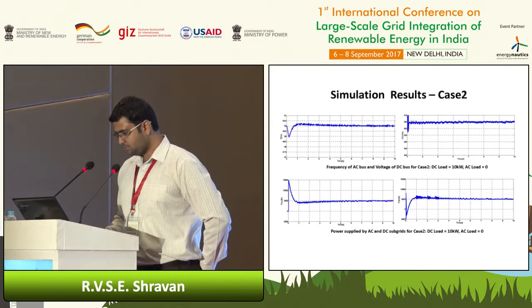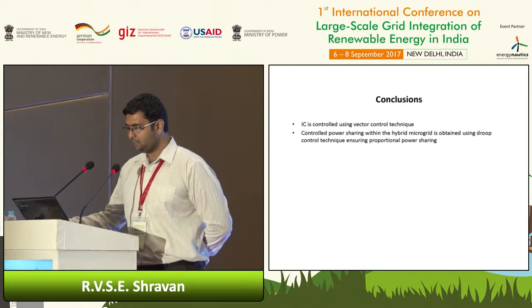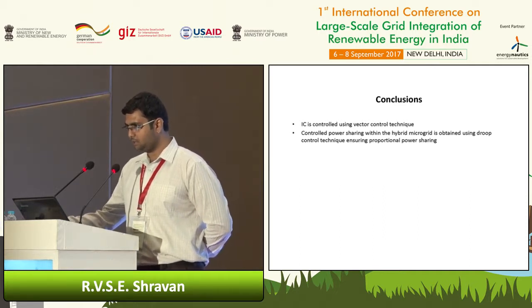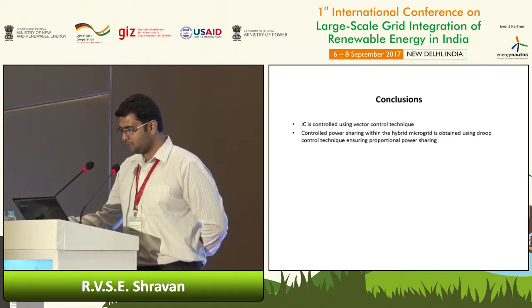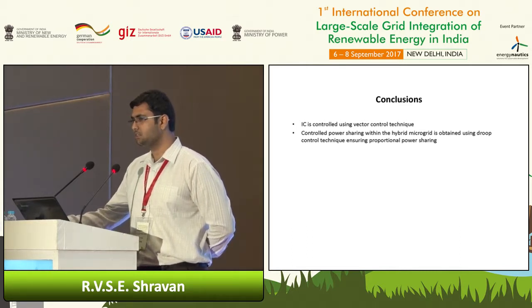So finally, the conclusion. We are able to control the converter using the vector control technique, and according to the power ratings of the subgrids, we are achieving power sharing according to the droop control which we have used.